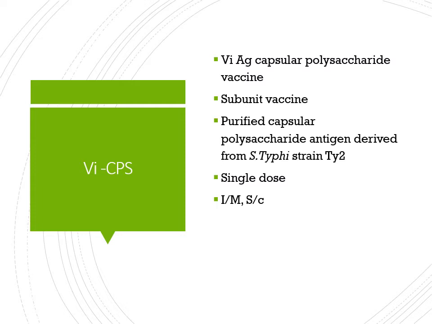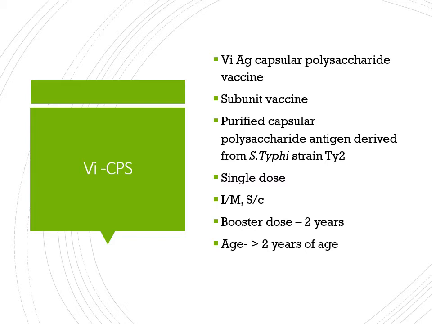A single dose is needed and it can be given either by the intramuscular or subcutaneous route. A booster dose is needed after 2 years, so its action will be there only for 2 years. As it is a capsular polysaccharide vaccine, when we talk about immunogenicity, what is immunogenicity? That means the ability of any immunogen, any antigen which you are giving to your body, to mount the immune response. How your body reacts to any antigen which is entering your body is known as immunogenicity.